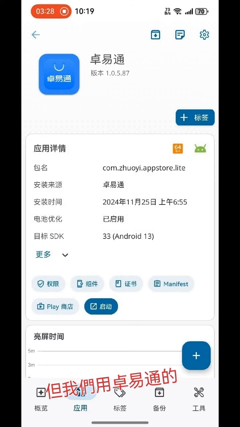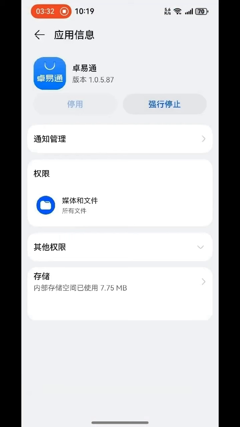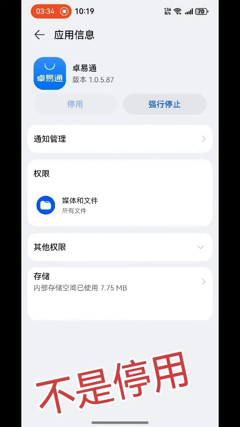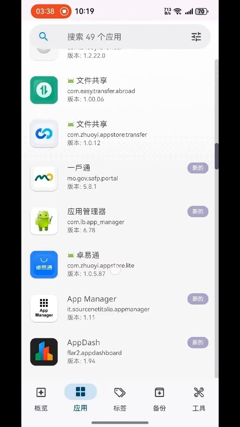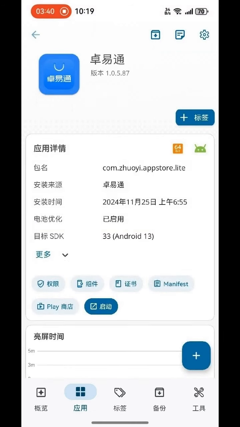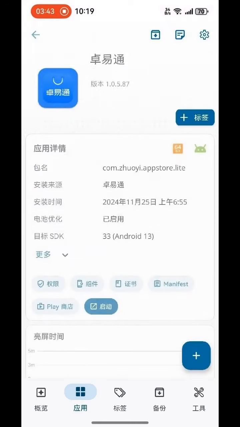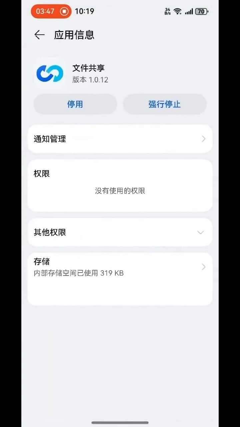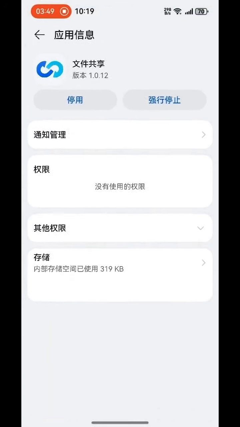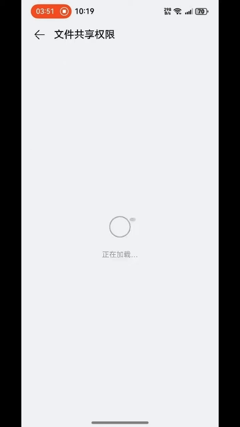So this is Zhuoyitong. You need to use this app manager. You can open it, gain all the rights to it, and just open it and make it run, so run and start the app. This also has 文件共享, the file share.